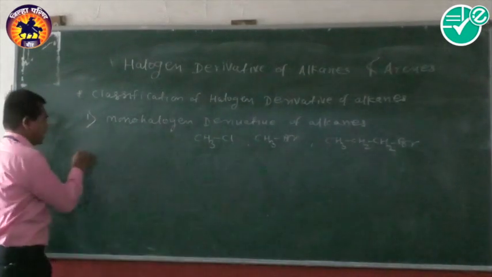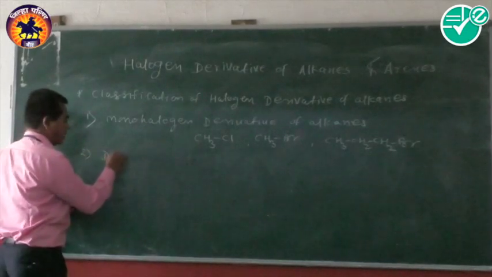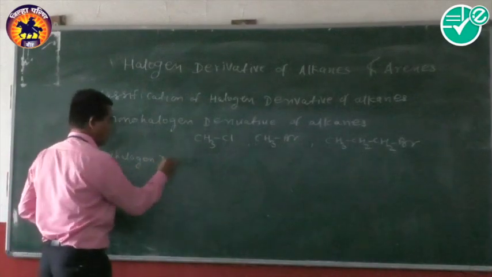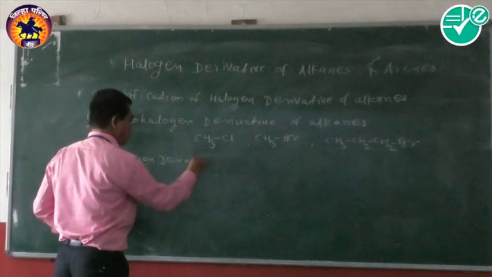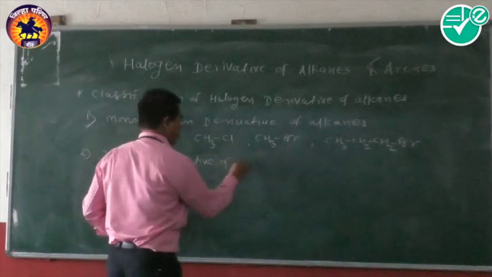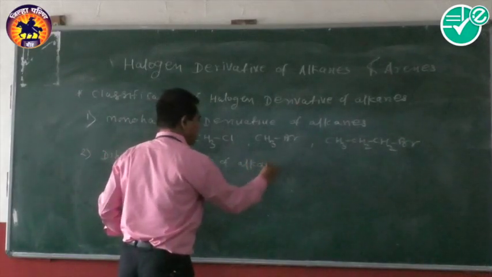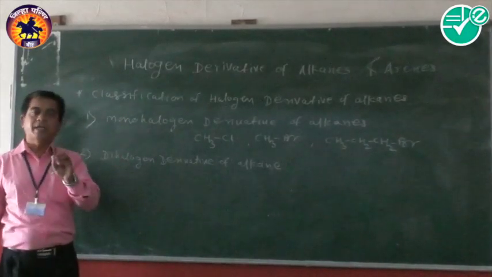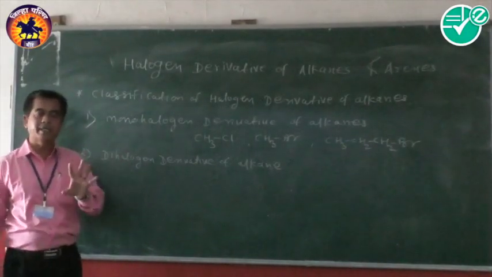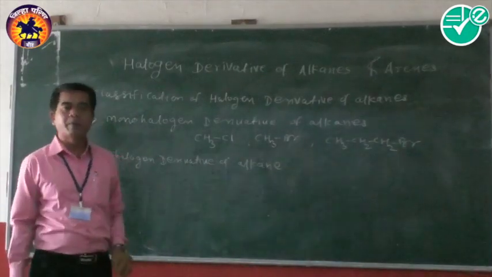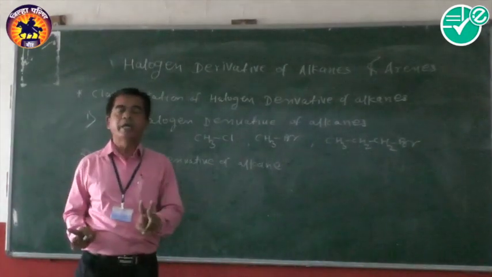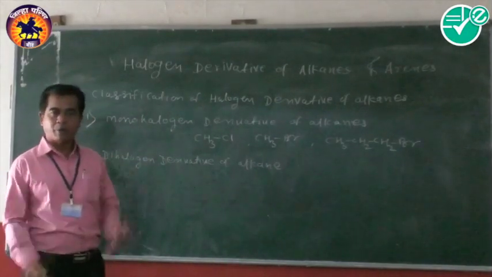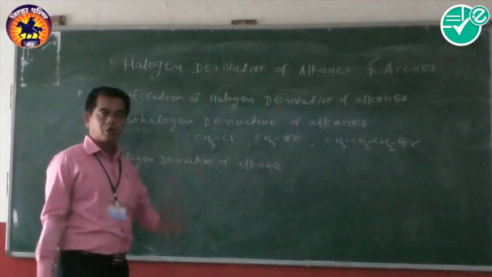Then, the second class is the dihalogen derivative of alkanes. Now, in this case, there are two halogen atoms attached to the aliphatic chain, or the compound formed by replacing two hydrogen atoms of alkanes by two halogen atoms is called a dihalogen derivative of alkanes.